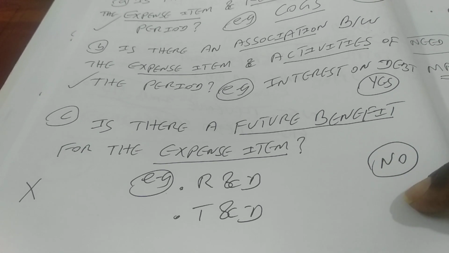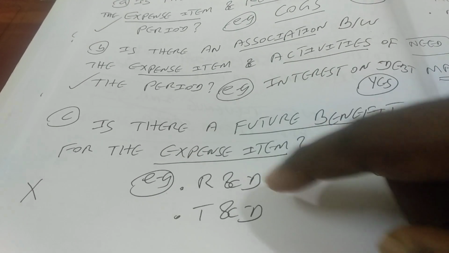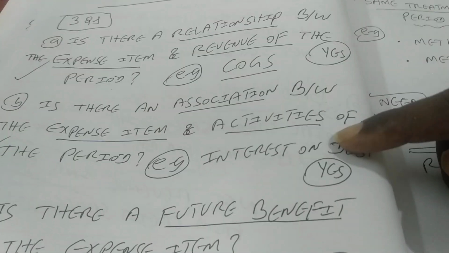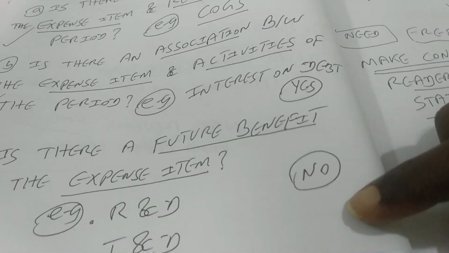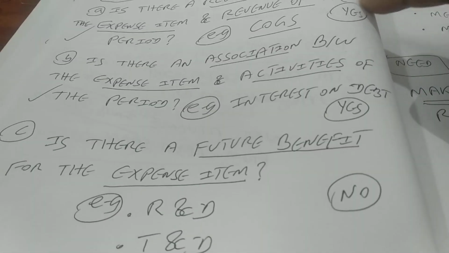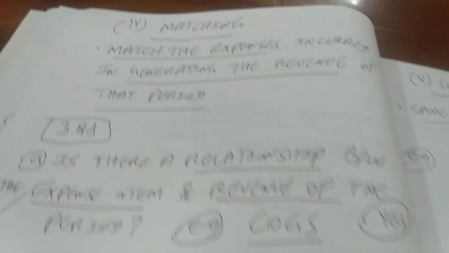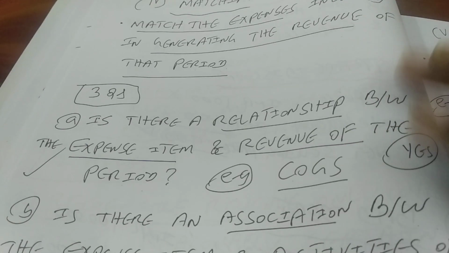If the answer is no, then that is the expense for the period. So that means question number 1, the answer should be yes. Question number 2, the answer should be yes. Question number 3, the answer should be no. So that means yes, yes, no, then that is an expense for the current period. Otherwise, no, it is not the expense for the current period, right?